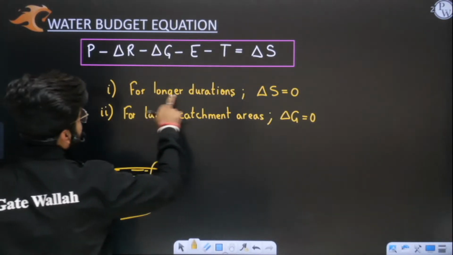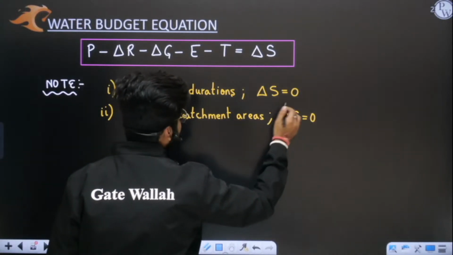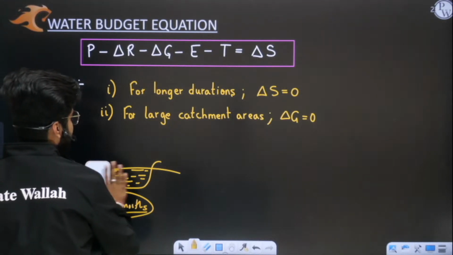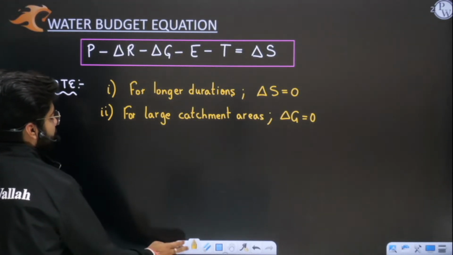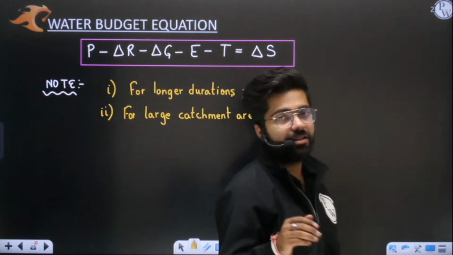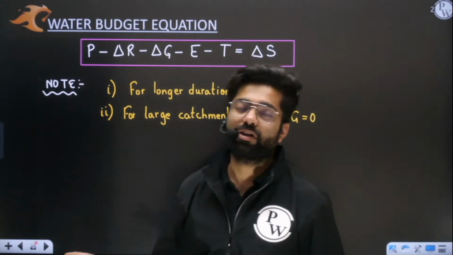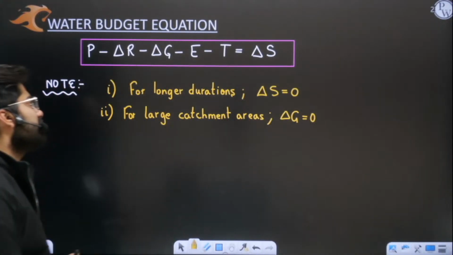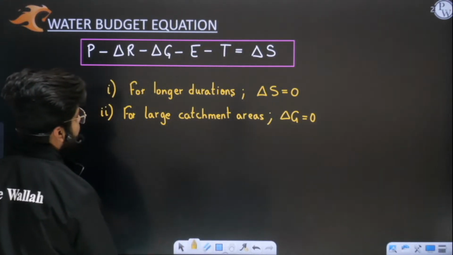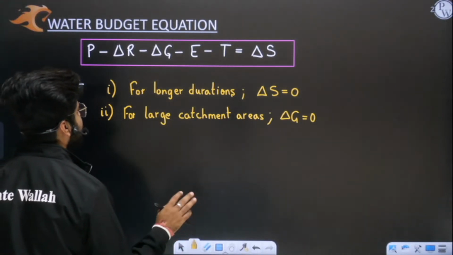So after 3 or 4 years, you will see that the water level has again become constant. When we consider long durations, 2, 3, 5 years, not much change is there in the water level. That's why I'm considering delta S as 0. But yes, delta S is not 0 these days, because population is too much and water consumption is very high. But overall, if we assume population to be constant in the same area, then in longer durations delta S is almost equal to 0.